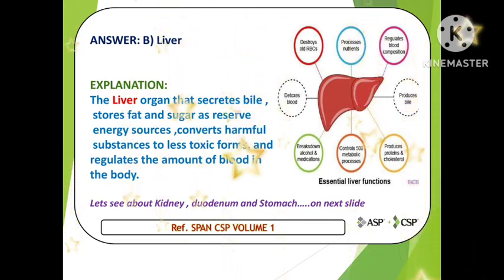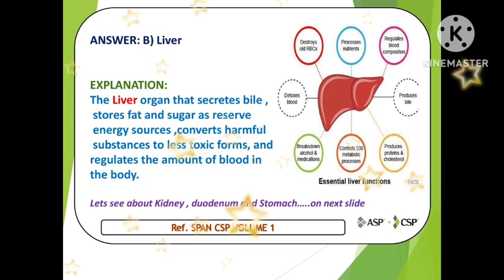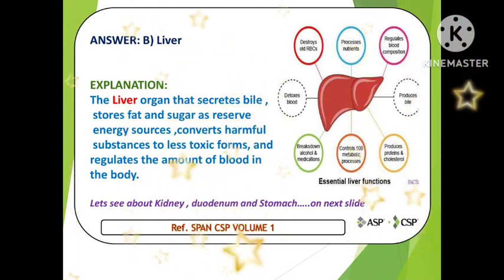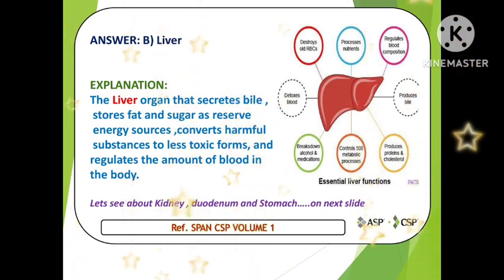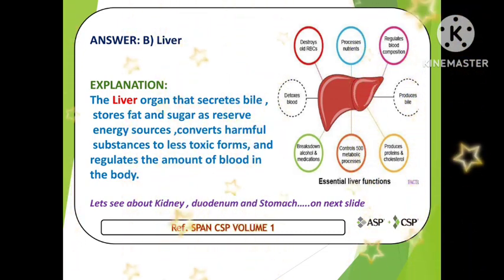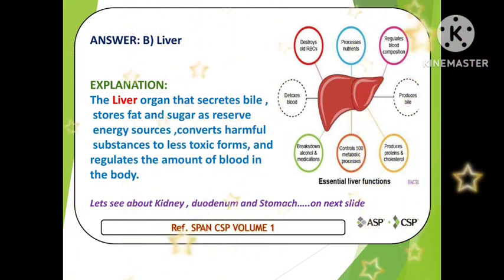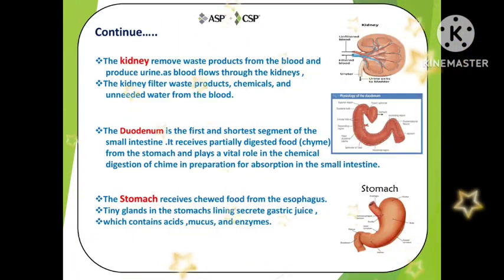In the next slide we will see about kidney, duodenum and stomach, how they work, what their function is, so that in CSP if a question comes we can answer. Okay, so in this slide we will see the function of the kidney. Kidney removes waste products from the blood and produces urine.